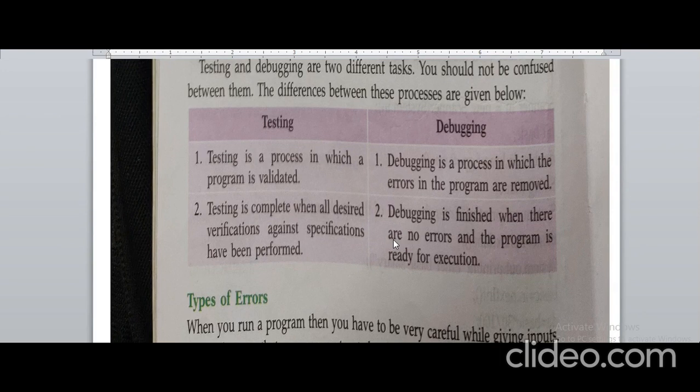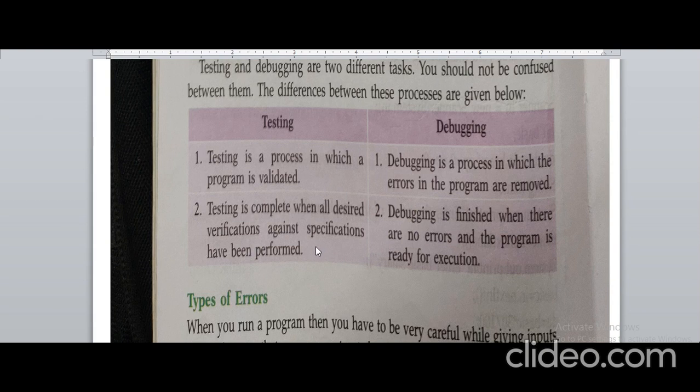Whatever task we want to perform in our program, it works according to the user requirement. That is called testing. Just removing the errors is debugging, and making it work according to the user is the process called testing. It performs the validated task which we want to perform in our program. That is called testing.